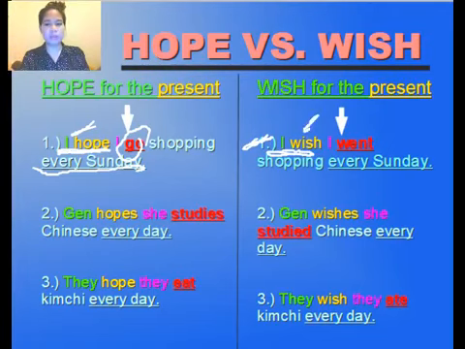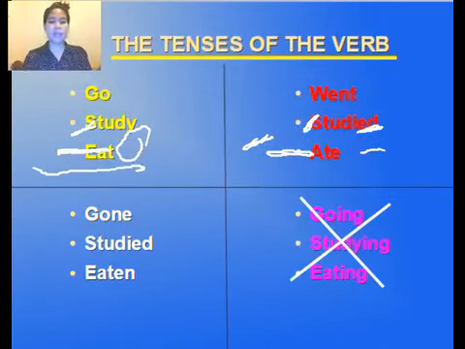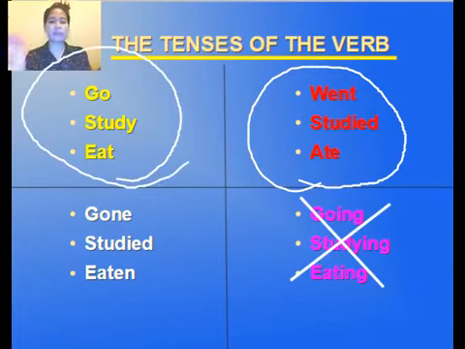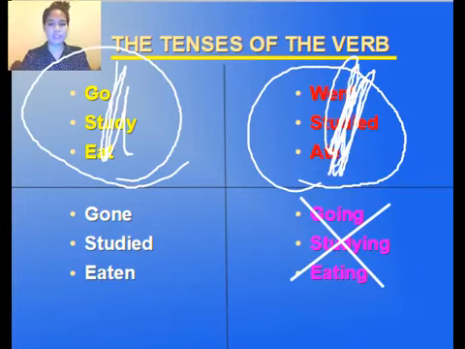So you have to use the original spelling of wish, no S or ES. And I went shopping every Sunday. So if you wish for the present, you have to use went. That is in the simple past. And when you say simple past, this is the simple past, and this is for the simple present. So this is for hope, and this is for wish. Okay?